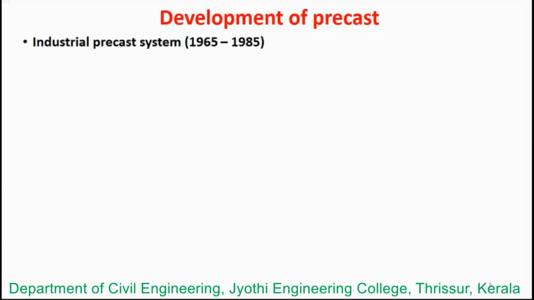Next, the development of the industrial precast system took place in the years 1965 to 1985. In the middle of the 60s, the lattice girder was developed and used as a precast product. Actually, this was the starting point for the industrial production of precast plants, on a broader basis. In the broad field of manufacturing, the lattice girder was started.